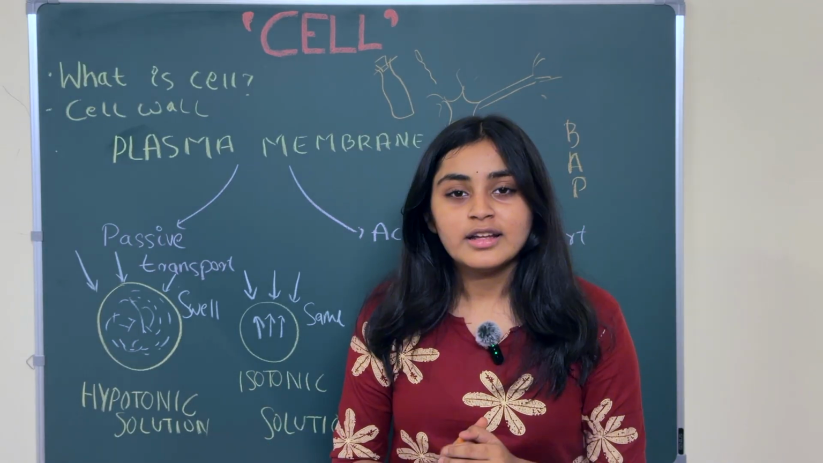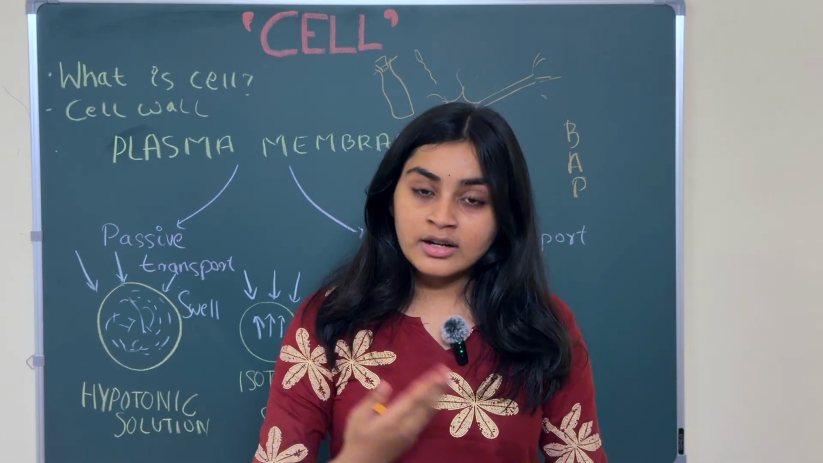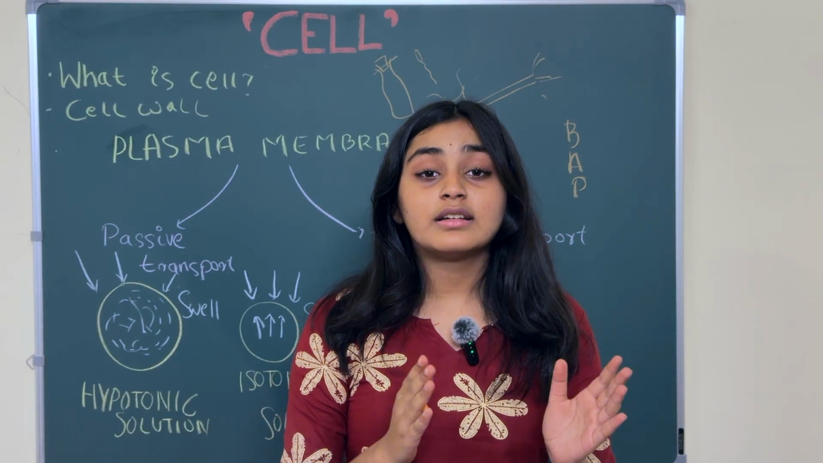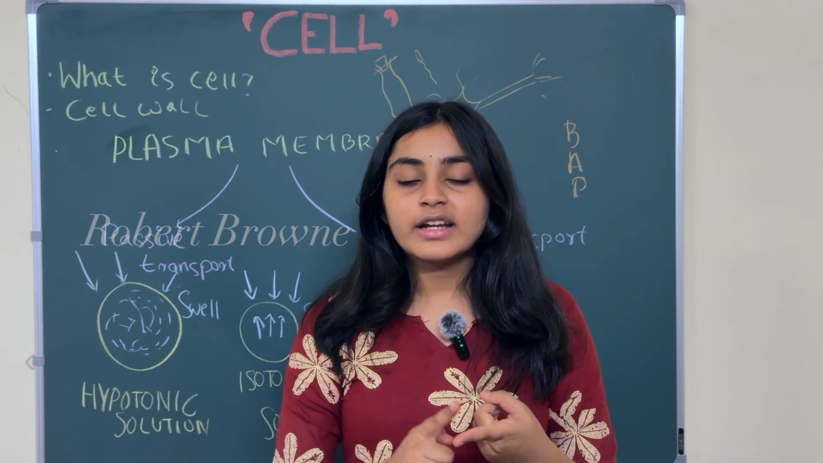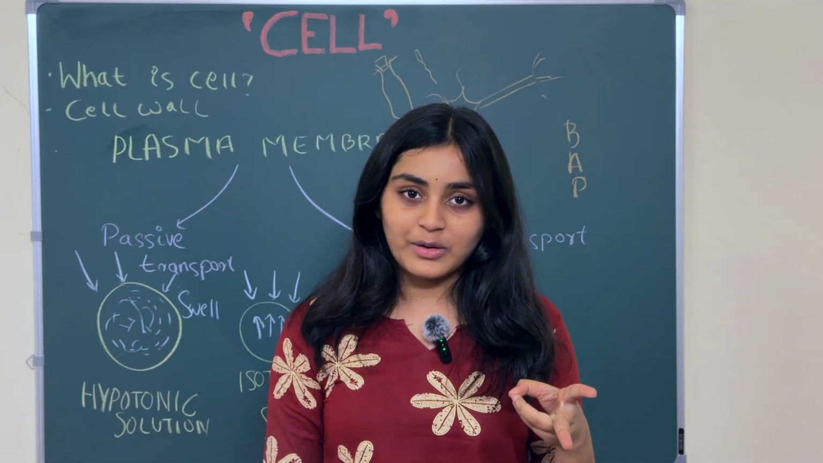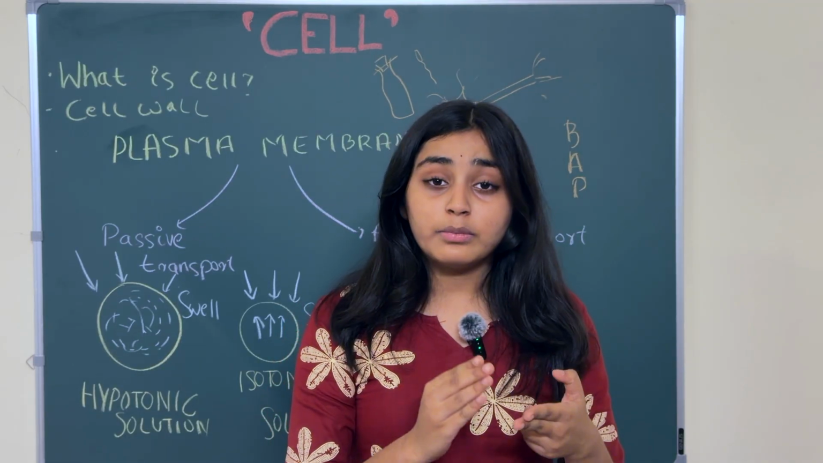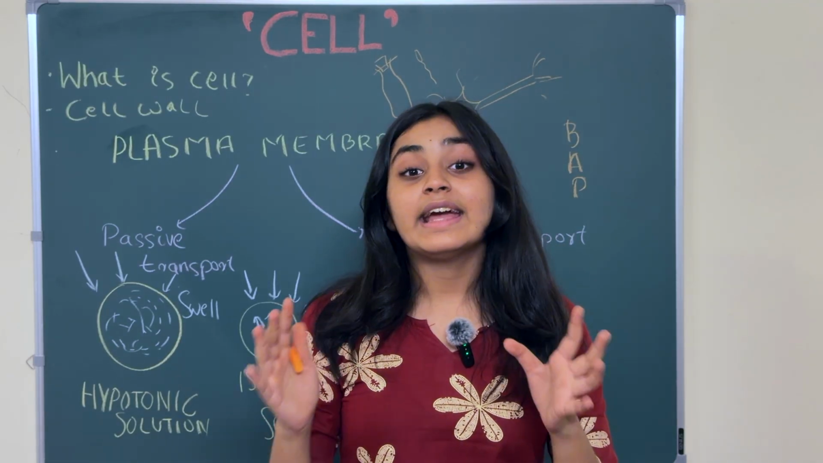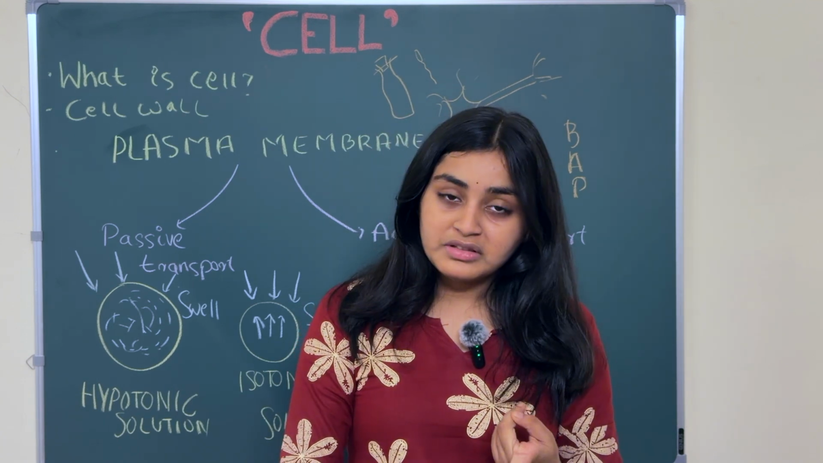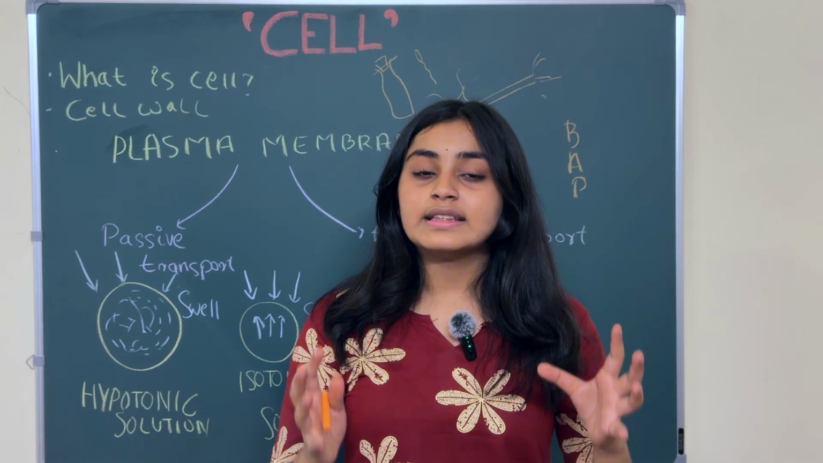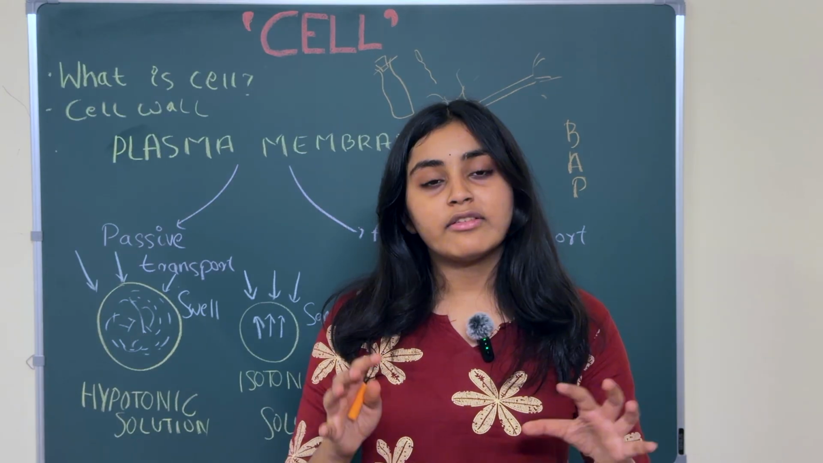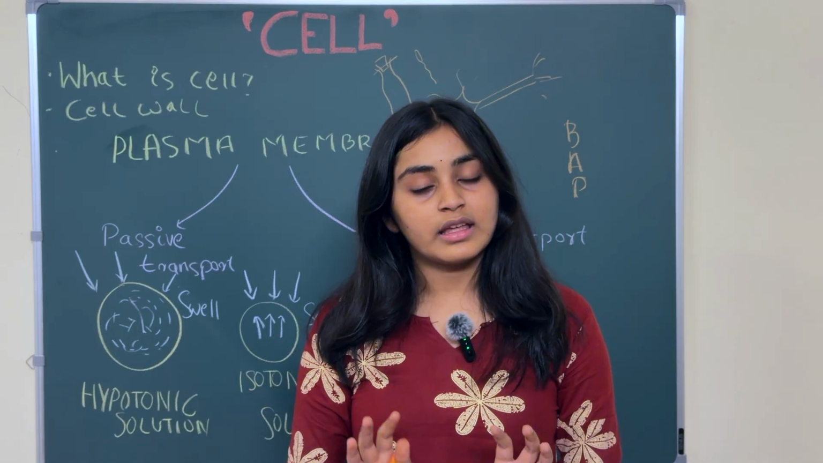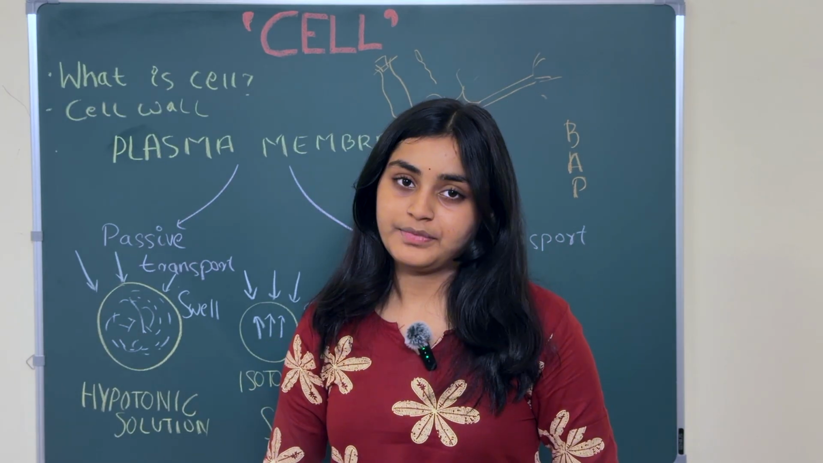Now, moving on, the third scientist, who found the nucleus of the cell, is Robert Brown. Don't get confused between Robert Hooke and Robert Brown. Robert Hooke was the first person who discovered dead cells, but Robert Brown is the person who discovered the nucleus of the cell, in the year 1831.